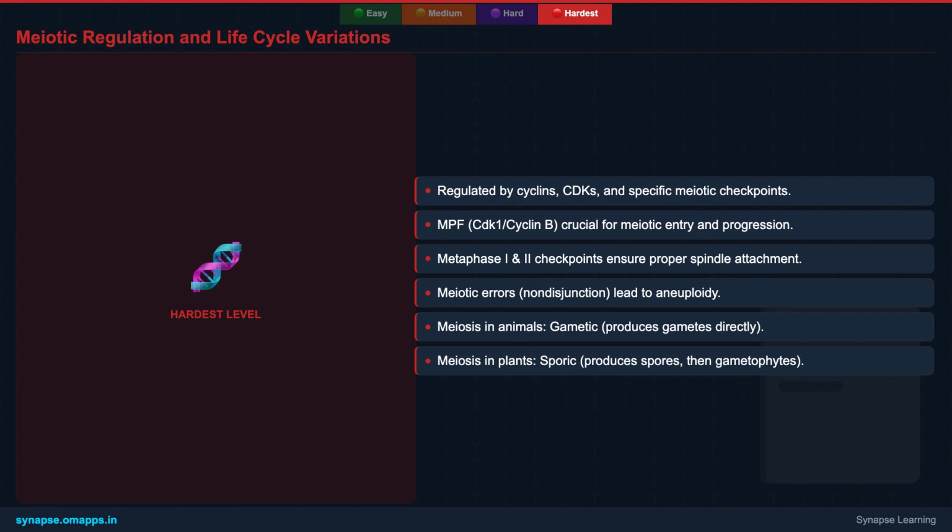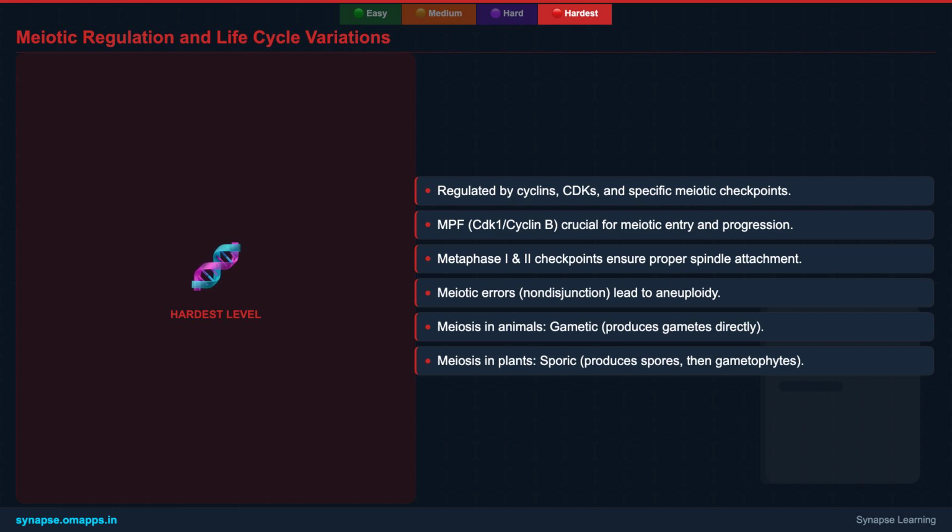Meiotic checkpoints, like the metaphase I and metaphase II checkpoints, are essential. They ensure that all homologous chromosomes or sister chromatids are correctly attached to the spindle fibers before anaphase begins, preventing non-disjunction. Failure of these checkpoints can lead to aneuploidy, a condition with an abnormal chromosome number, which is a major cause of developmental disorders. The specific timing and regulation of these events differ across organisms, particularly between animals and plants, due to their distinct life cycles.